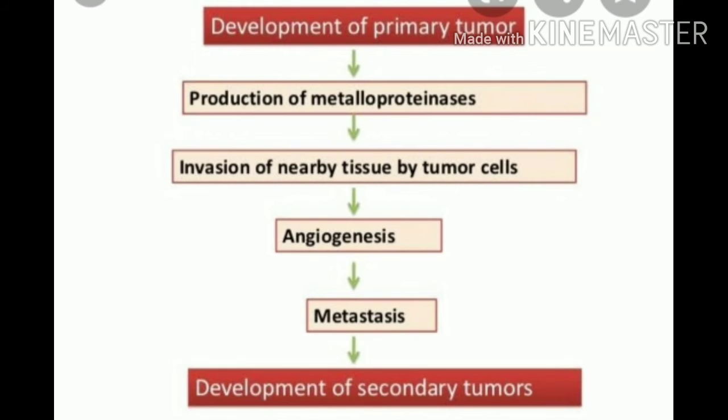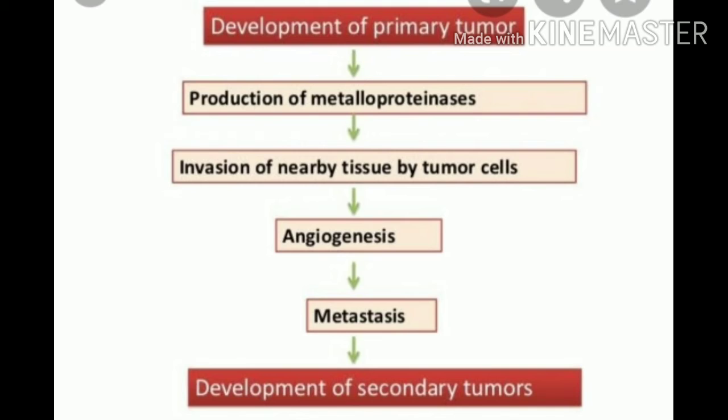Now we will see the pathophysiology of cancer. If the growth of cells is uncontrollable, meaning it is not controlled by the body, then it goes to the first stage of cancer. Then there is production of metalloproteinase, meaning production of catalytic enzymes which fasten the activity. Then the invasion of nearby tissue by tumor cells. Then the tumor cell affects the nearest tissues.